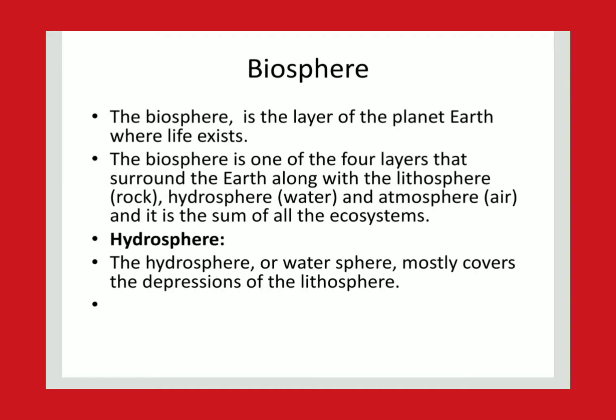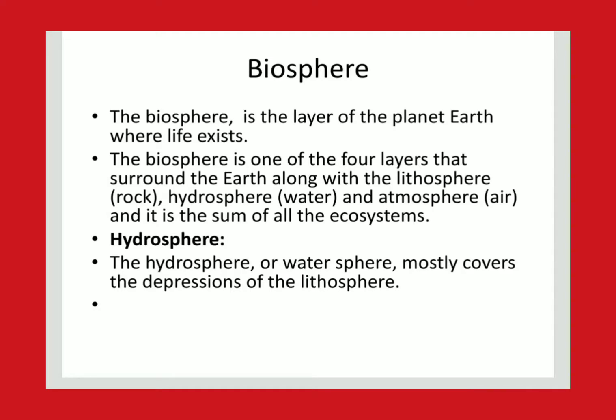Okay. Next, biosphere. The biosphere is a layer of the planet Earth where life exists. The biosphere is one of the four layers that surround the Earth along with the lithosphere, hydrosphere, and atmosphere, and it is the sum of all the ecosystems. Hydrosphere is actually the water sphere. It mostly covers the depressions of the lithosphere.